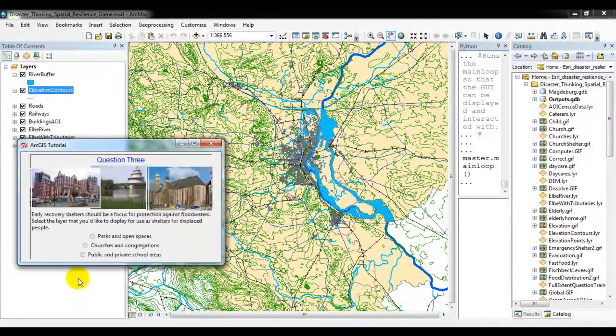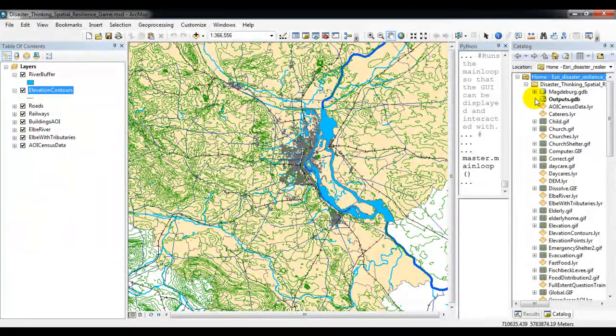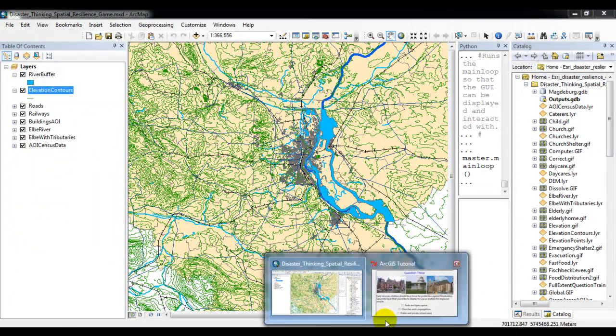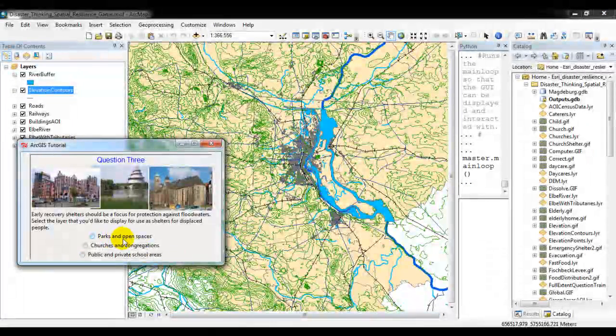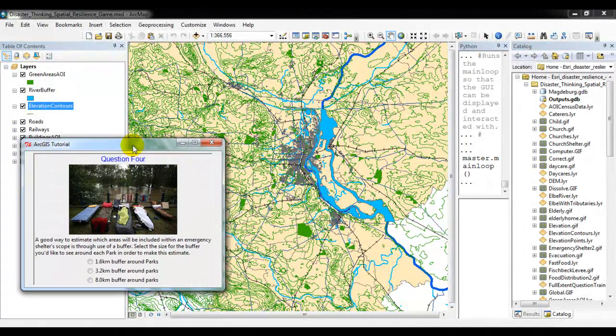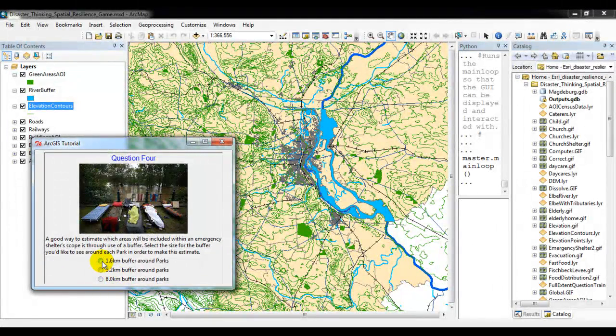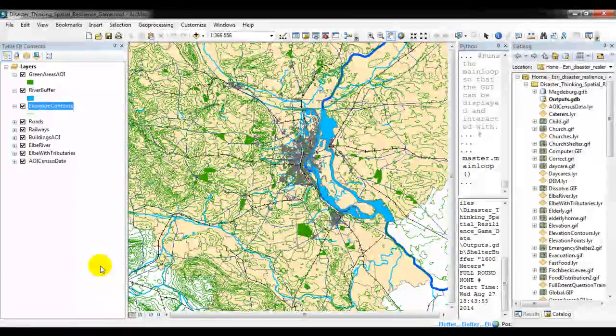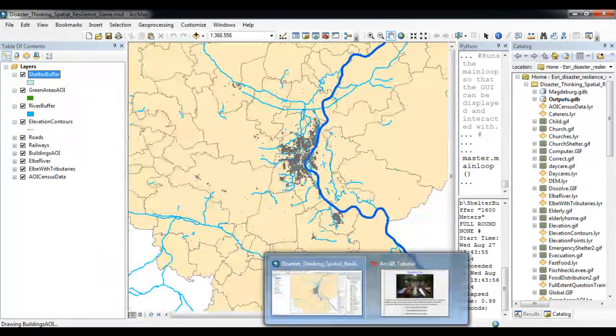The game continues with several related questions that make the game player think spatially about other types of geographic representations needed to understand disaster risk reduction. The game player is then given questions related to using GIS analysis tools. In this example, the game player has to think spatially about buffer distances for creating emergency shelters in the city. ArcGIS then performs the geoprocessing functions and adds the outputs to the map as seen in this example.